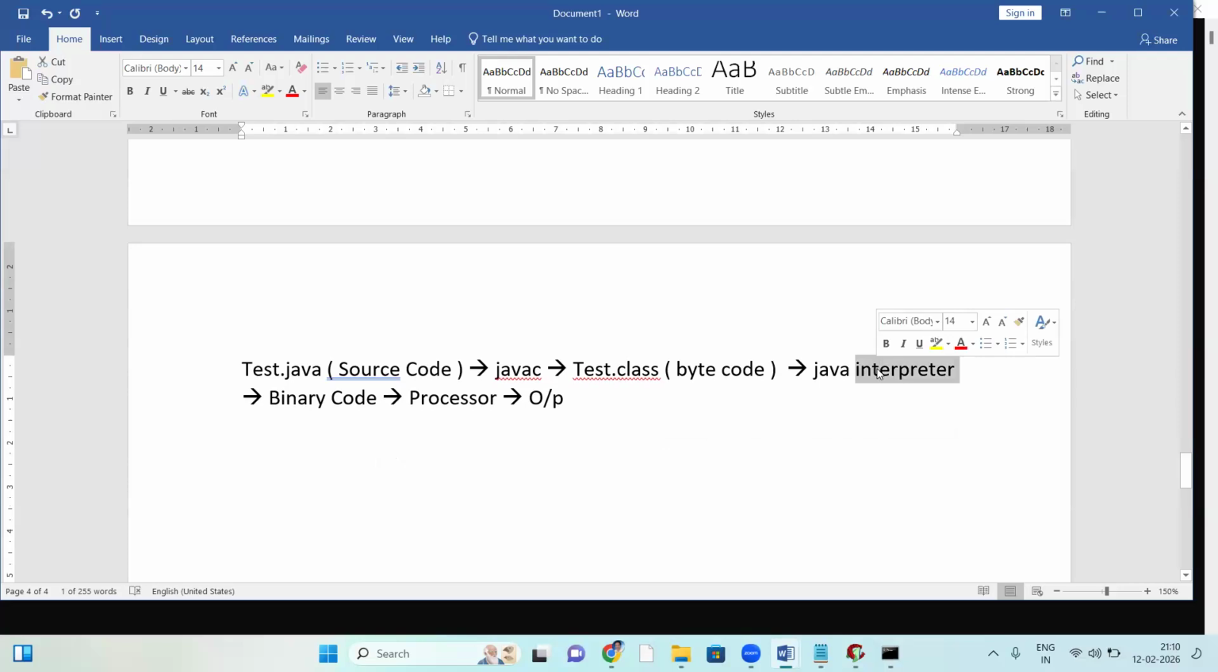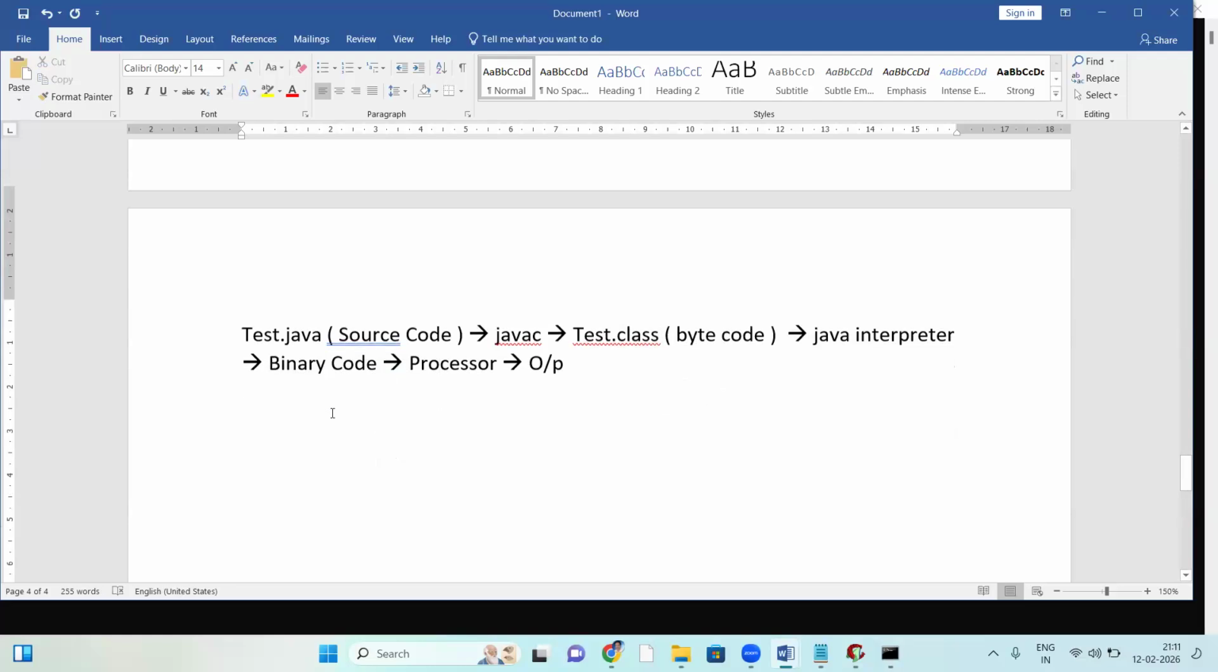See, the Java interpreter is an interpreter. It won't generate an exe file. No exe file. The bytecode dot class file is taken by the Java interpreter, converted into binary format line by line and given to the processor. Next line converted into binary format, then given to the processor. So conversion, then execution. This is what is happening in Java.